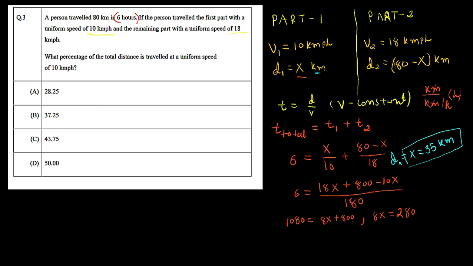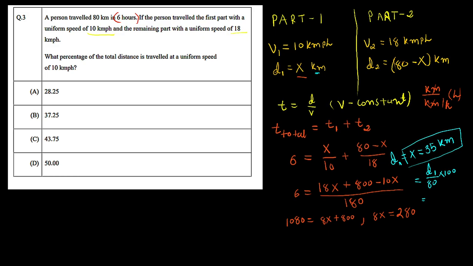So again let's check the ratio, which is nothing but d1, the distance traveled in the first part, over the total distance, and the total distance is nothing but 80 kilometer. And now we have to find the answer in percentage, so simply we have to multiply this fraction with 100.